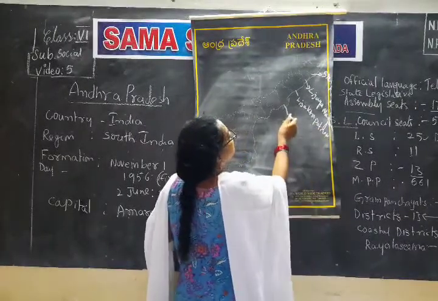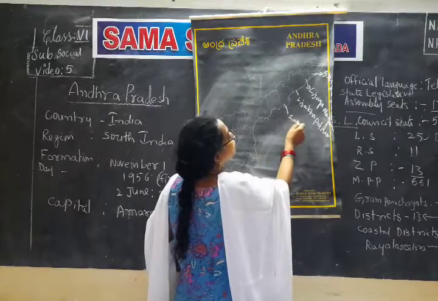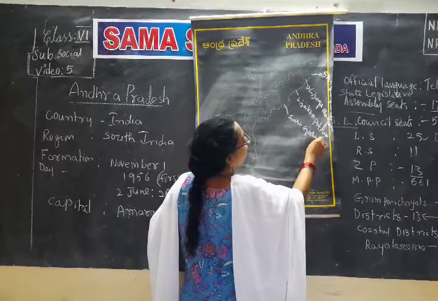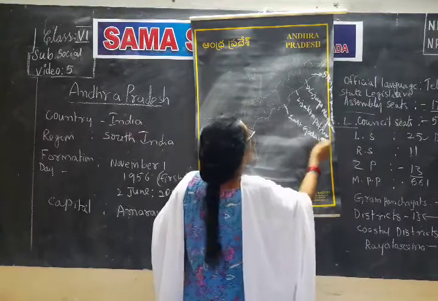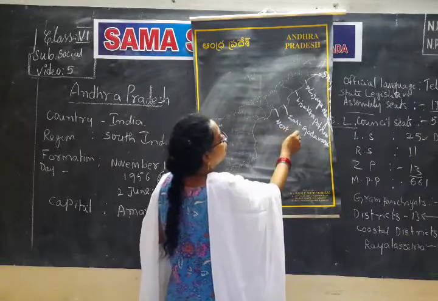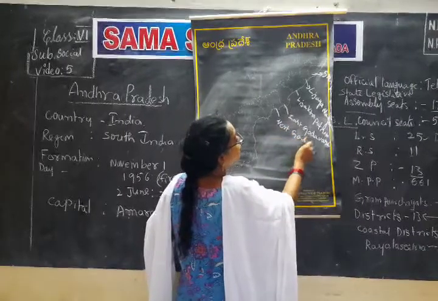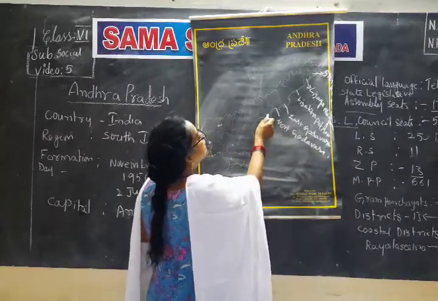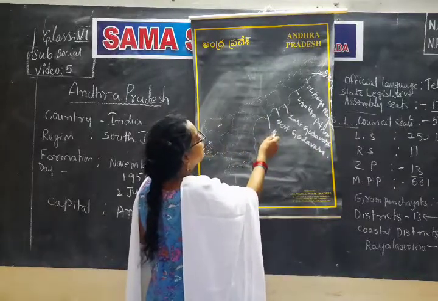And next one is East Godavari and West Godavari. If you learn anything in an order, you will get them easily. Next one is Krishna.